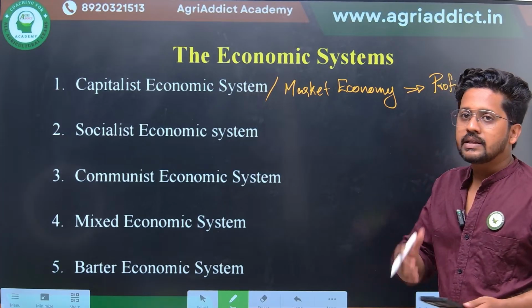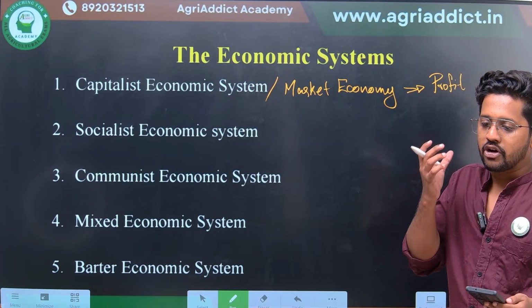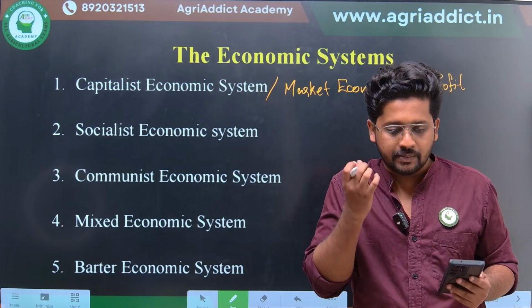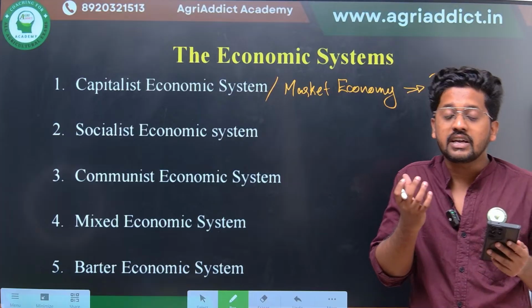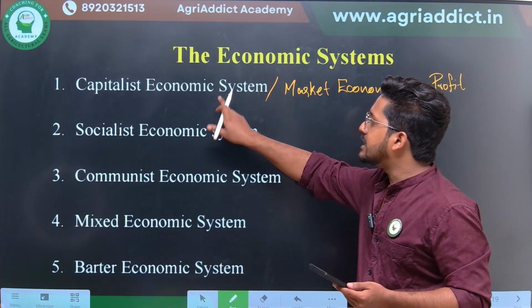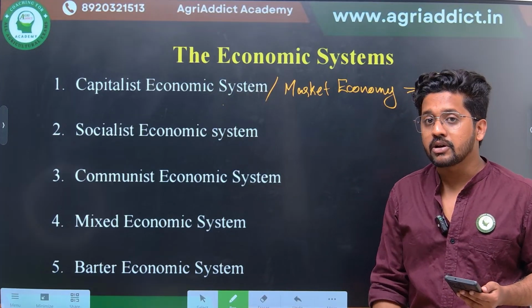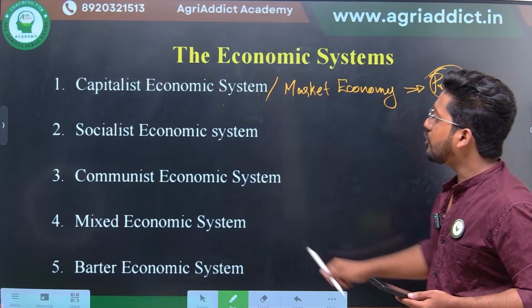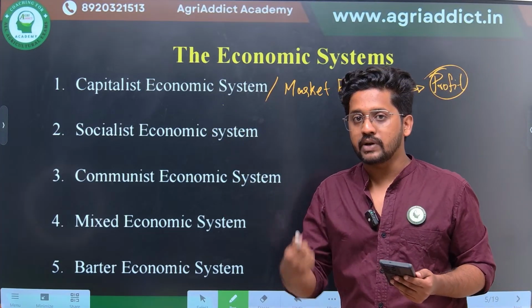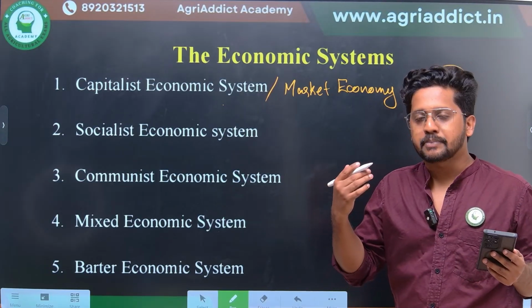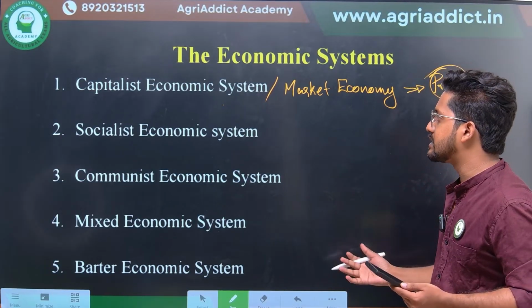The most deserving person, the person having the needed skill set or competency, would be selected in the case of the capitalist economic system. Why? Because they have to perform very well in order to get the profit. So here the factors of production are owned by private individuals.